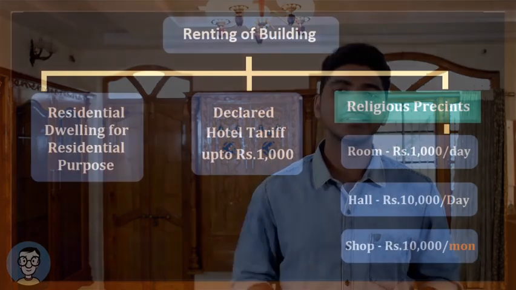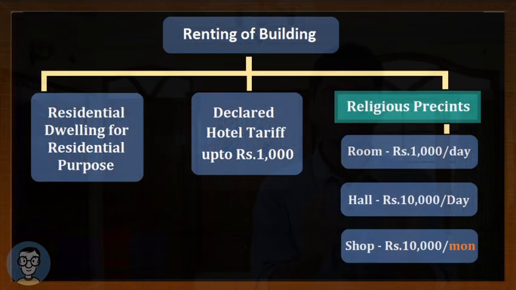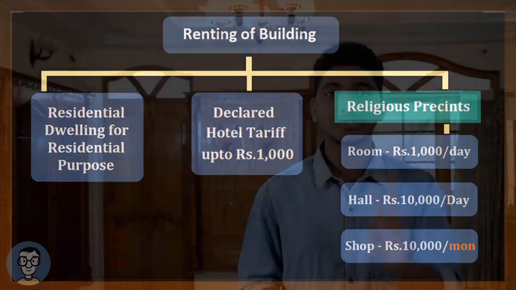In this class, let us study exemption related to renting services under GST. The first renting service is renting of residential dwelling for residential purpose. So here two conditions should be satisfied. Renting should be of residential dwelling and it should be for residential purpose. Now the first question comes, what is residential dwelling? Dwelling means house or a place where one person lives. So if someone rents the residential house only for residential purpose, it is exempt.